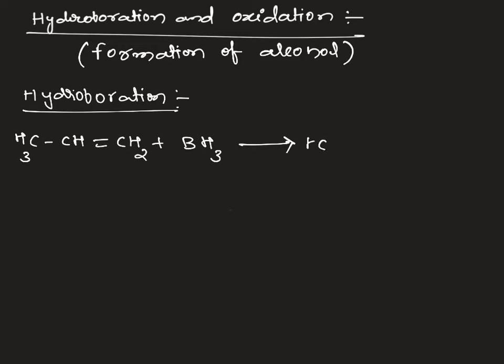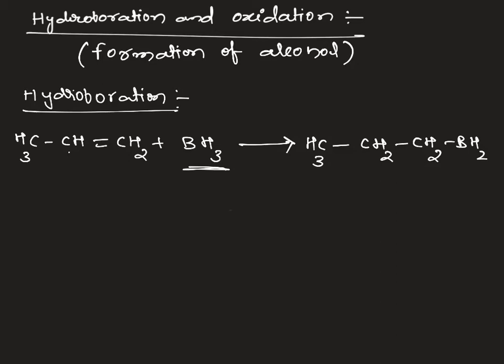which forms alkyl borane, CH3 CH2 CH2 BH2. One hydrogen is attached to the secondary carbon and boron is attached to the first carbon, which is converted into alkyl boranes. We can use 3 equivalents because here 3 hydrogens are there. If we use 3 equivalents, we will get trialkyl borane. I am taking only one equivalent to explain this reaction.